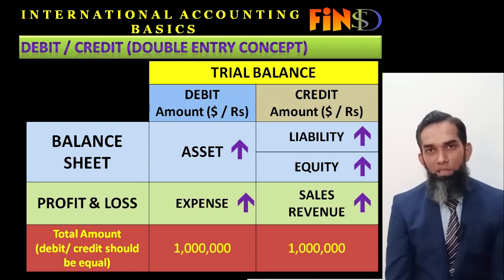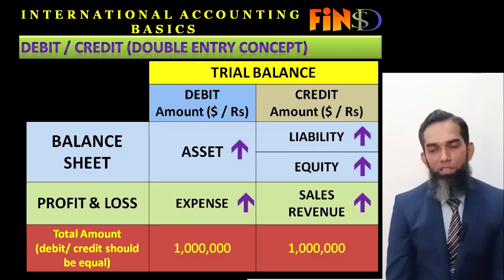So if liability is increased at any point of time, the liability increase will definitely go to the credit side. Similarly, equity behavior is the same as that of liability. Whenever equity increases, it will be credited to the accounts.